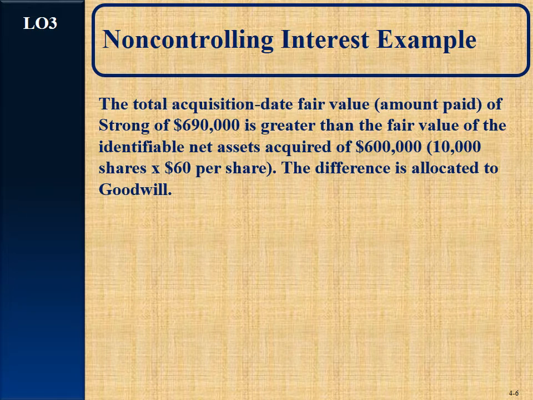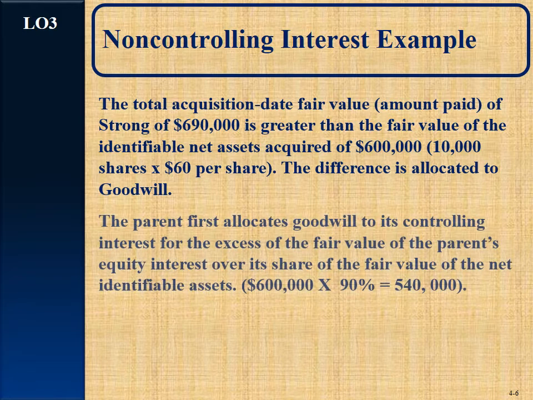But who gets the goodwill? The controlling, the non-controlling, or is it split up? And that all depends. The parent first allocates goodwill to its controlling interest for the excess of the fair value of the parent's equity interest over its share of the fair value of the net identifiable assets.